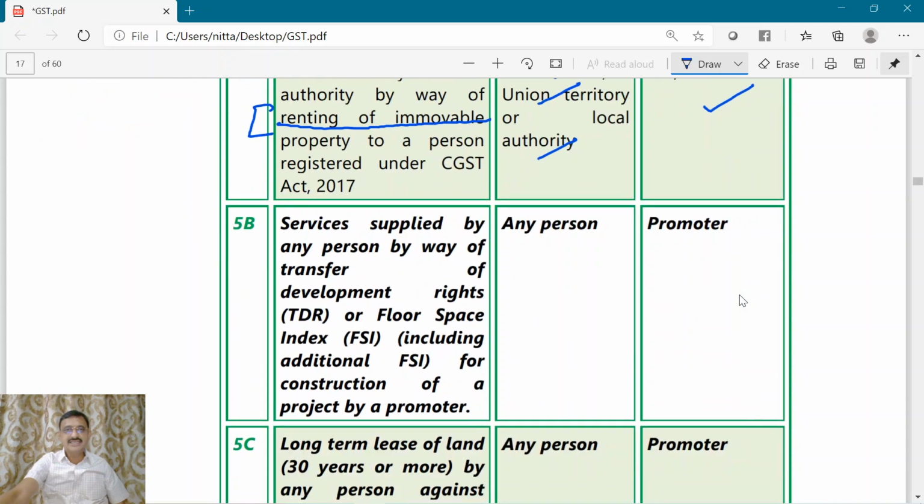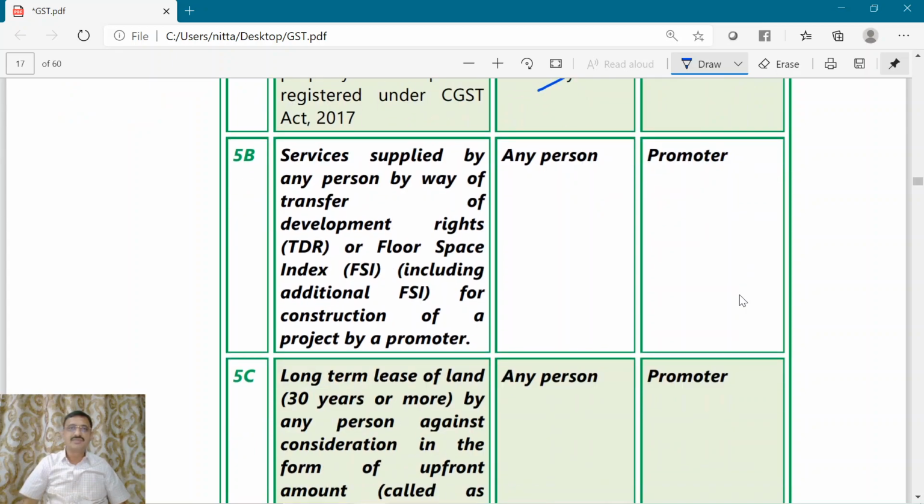Moving forward to the next point, that is 5B. Who is the supplier? The supplier is any person. Mind you, if it is any person, it may be a registered person or an unregistered person or a taxable person or a non-taxable person. It refers to anybody as the supplier. Now who is the recipient? Recipient is the promoter, right?